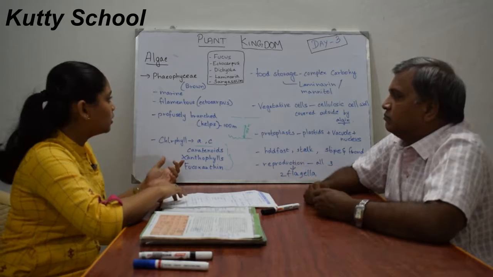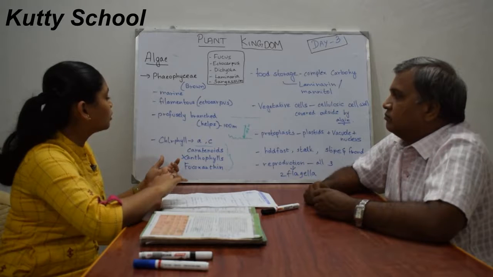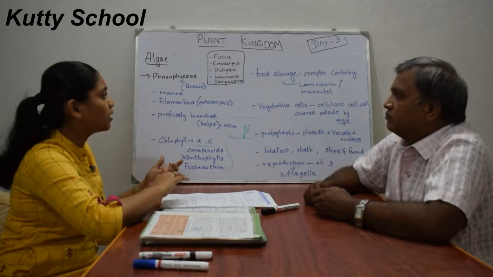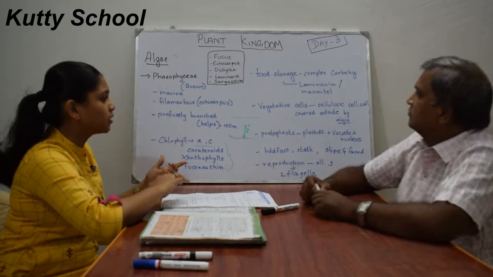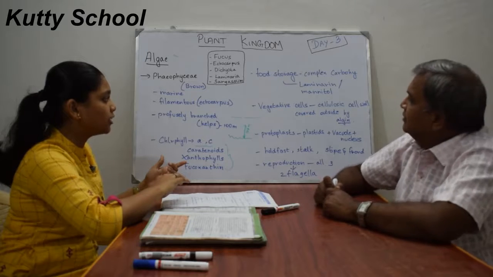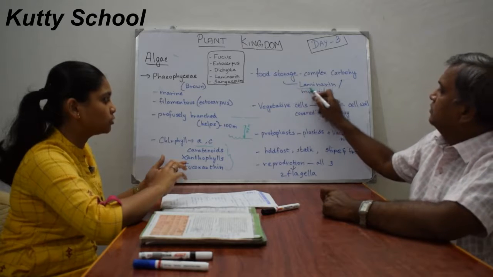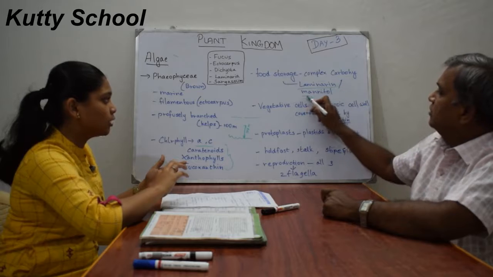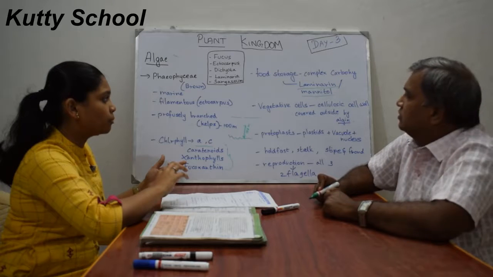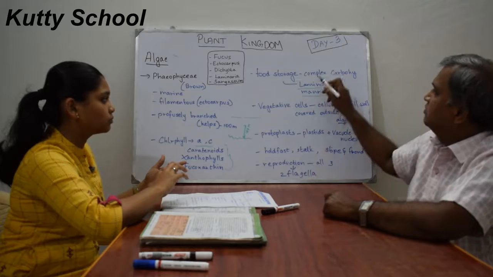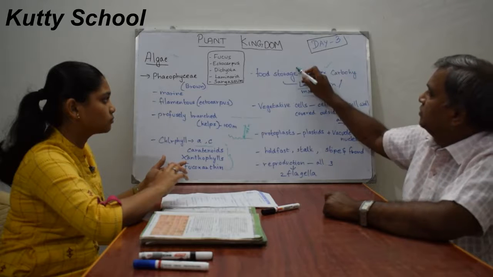Okay. And the storage substances in these Phaeophyceae are complex carbohydrates, which are laminarin and mannitol. These are the storage substances, made up of complex carbohydrates for storage.